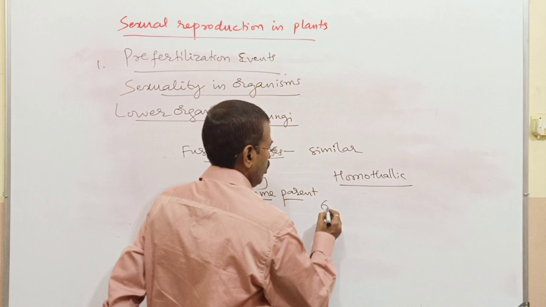Now, when the fusing gametes belong to separate parents, different individuals, then we use the term heterothallic.